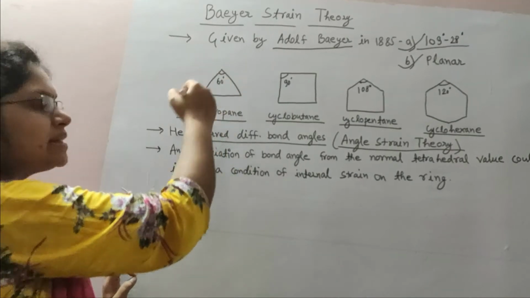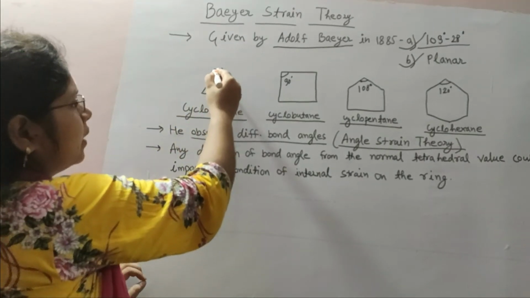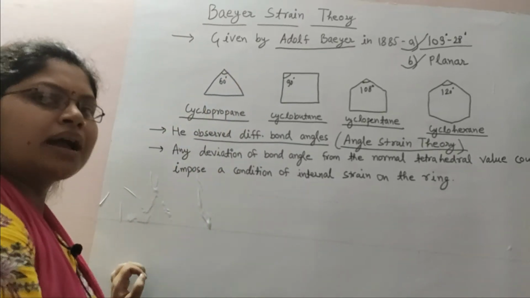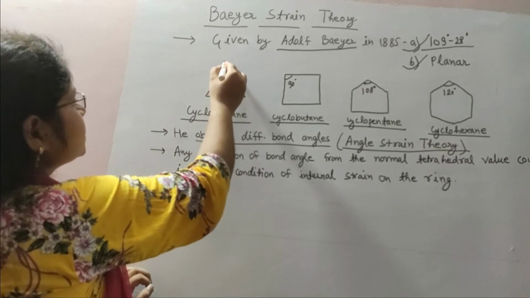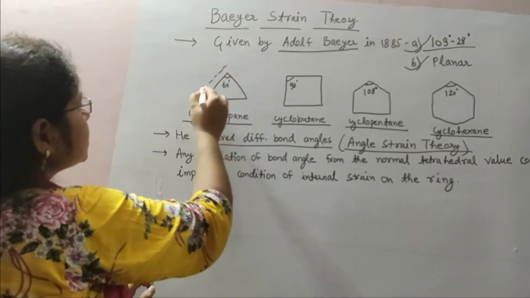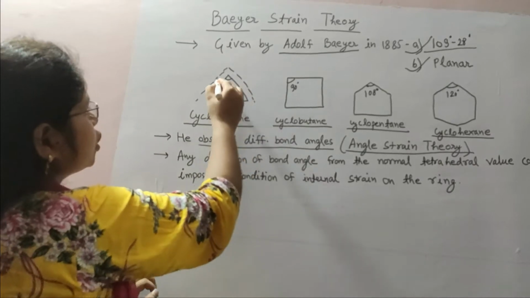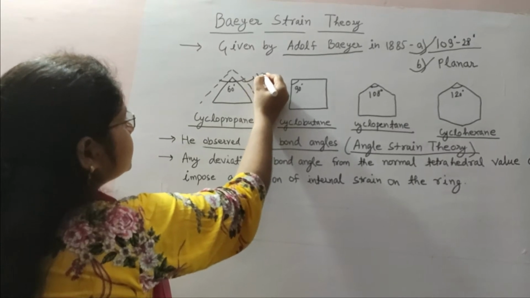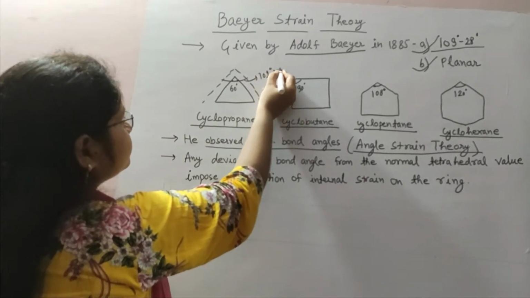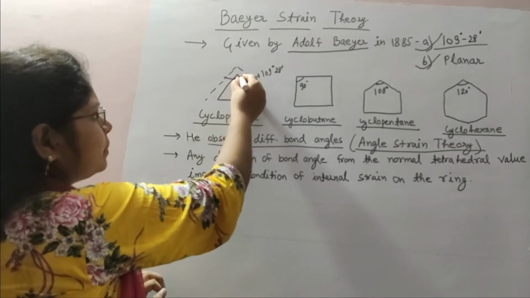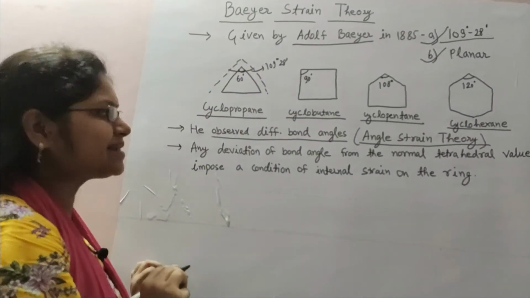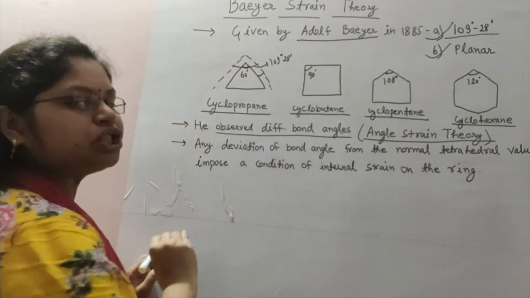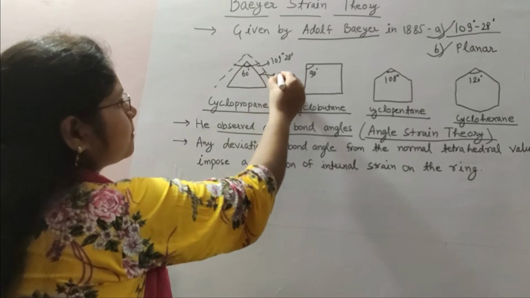For example, if we consider cyclopropane, the angle present in the ring is 60 degree, but the ideal angle is 109 degree 28 minutes. This normal angle is 109 degree 28 minutes, and the angle present in the cyclopropane ring is 60 degree. So what is the angle strain? This deviation is known as angle strain.